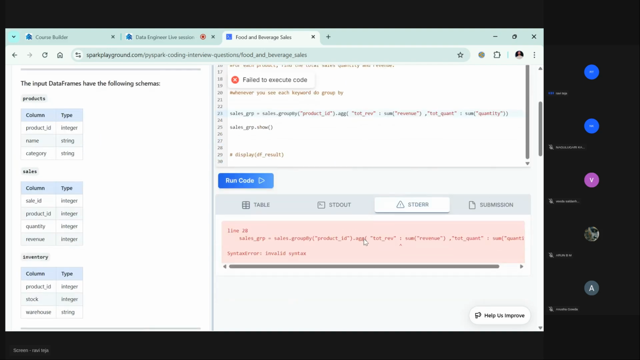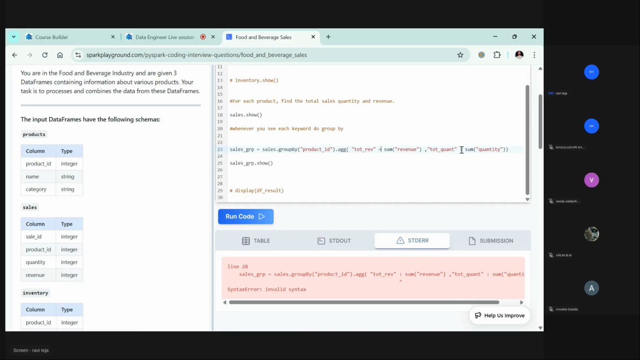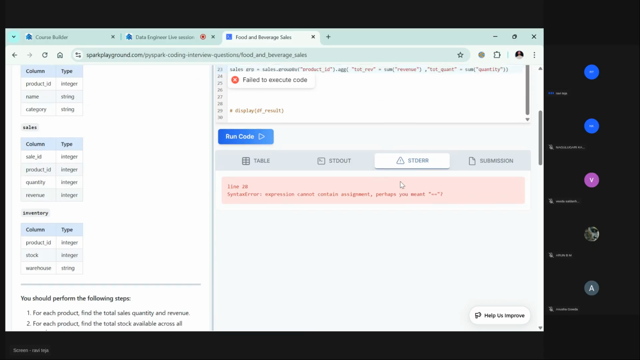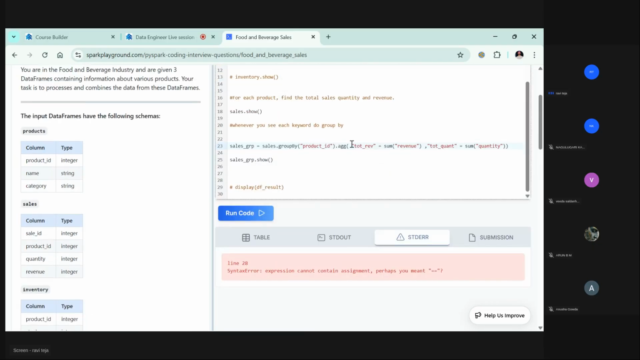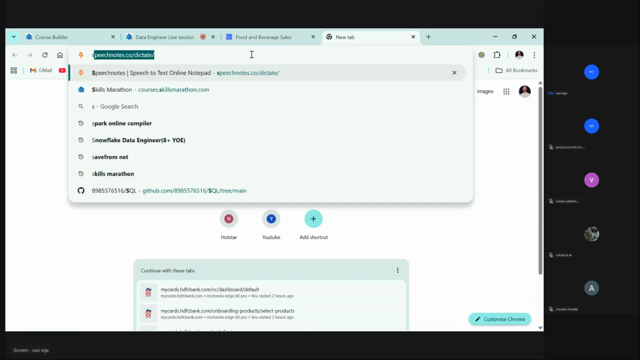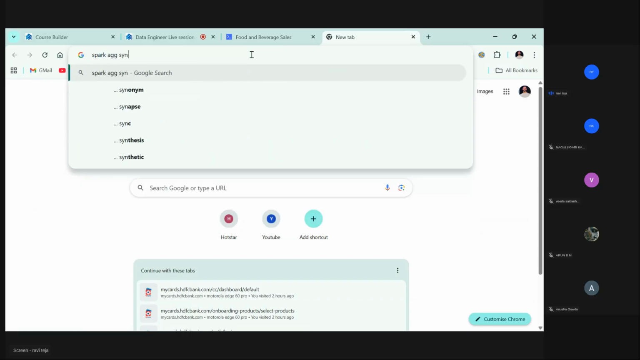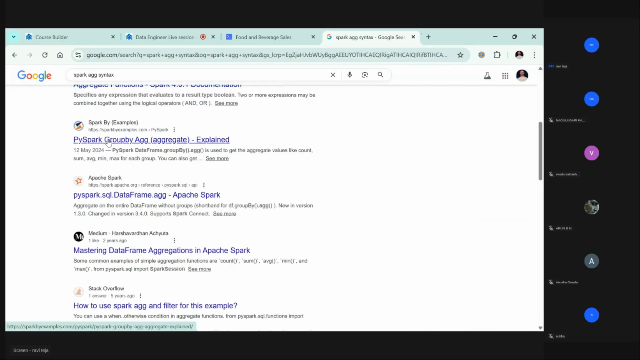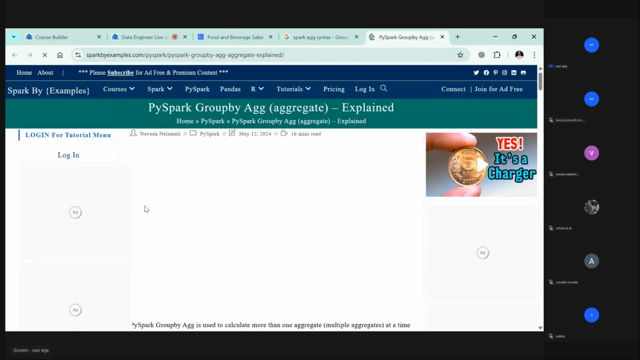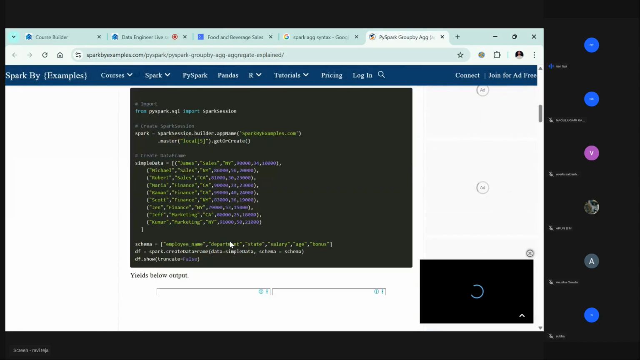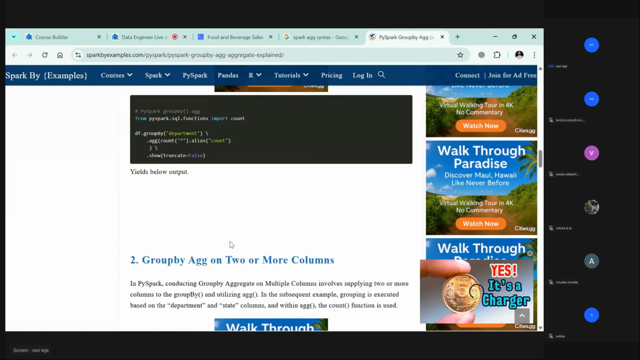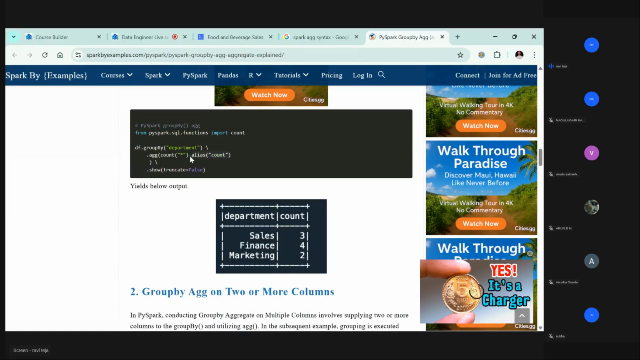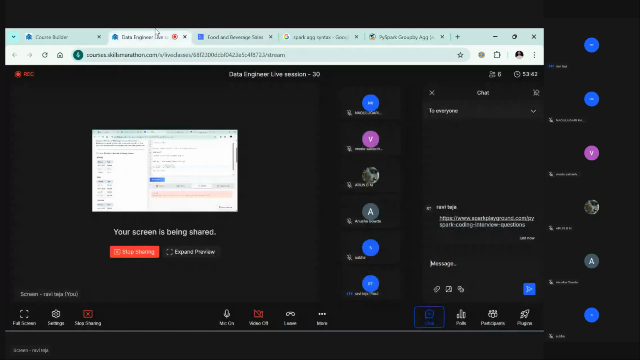It's still not working. Maybe let's go with is equal to. It's been a long time since I worked with this syntax. So whenever you face these kinds of syntax issues, just go and check the Spark agg syntax. Simple. You will find this. Just go and use Spark By Examples, one of the best websites. Group by aggregate. Let's go and see the syntax here. Yeah, dot alias here. You can directly use the dot alias. Fine, super.